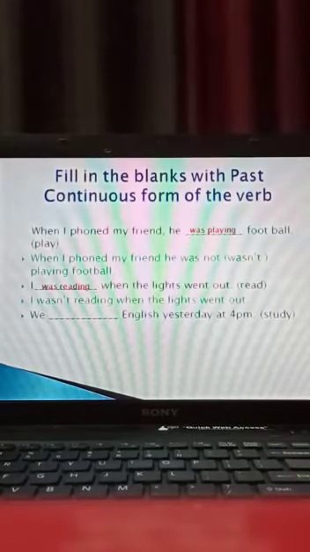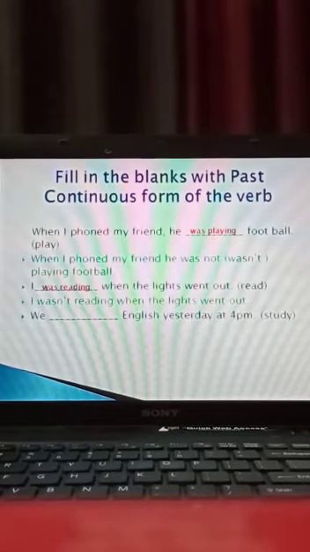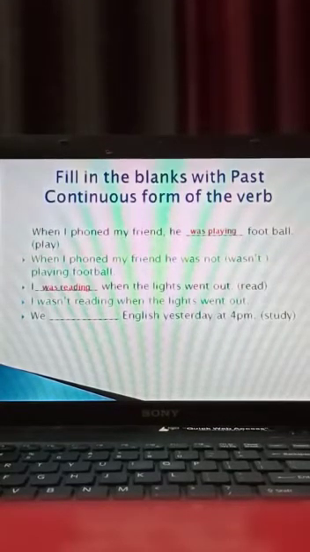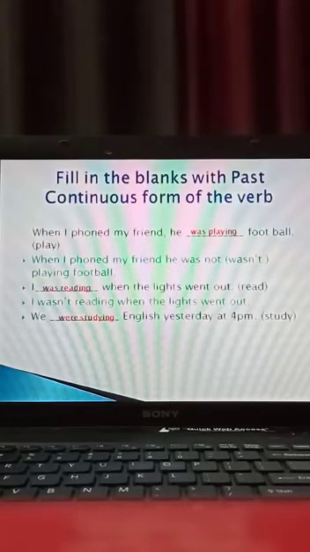Okay, see another example. We dash English yesterday at 4 p.m. Someone asked, what were you doing yesterday at 4 p.m.? It means he might have phoned you, but you did not pick up the phone. And what were you doing at that time? We were studying. Your friend asked, what were you doing? You said, we were studying English yesterday at 4 p.m.